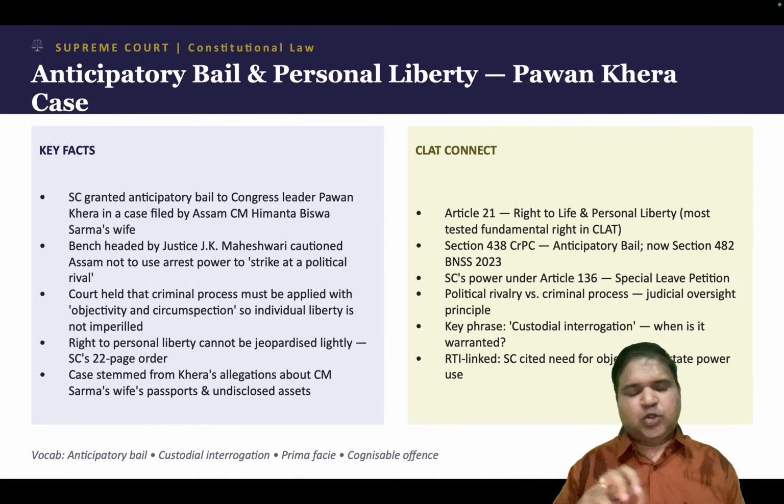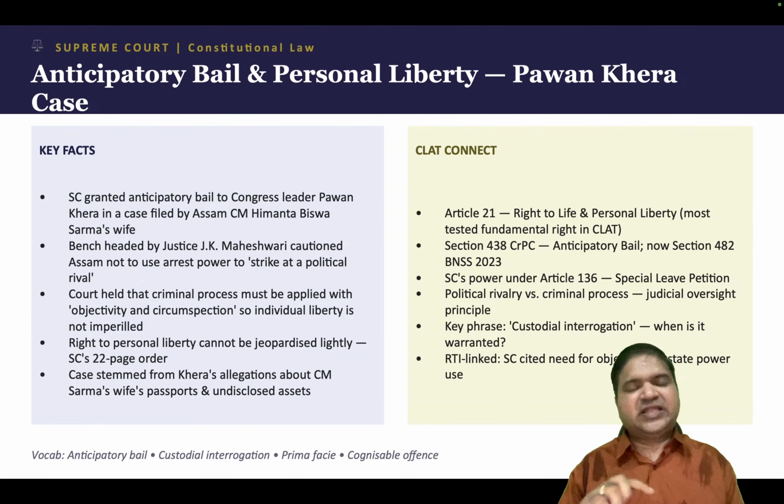It is also known as pre-arrest bail. Usually when a person is arrested, he is granted bail depending on the circumstances. But with anticipatory bail, even before the arrest, you can approach the court, and if the court feels there is a reasonable apprehension that you might be arrested, you will be given anticipatory bail. So that is what anticipatory bail is.